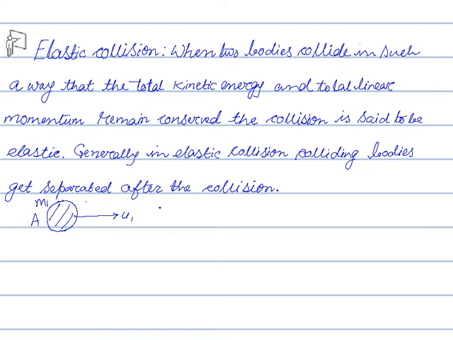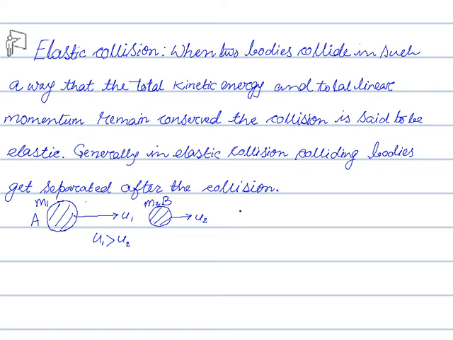Similarly, this is body B. It has a mass m2 and it is moving with a velocity, say u2. So before collision, u1 is greater than u2. They are moving in the same straight line.